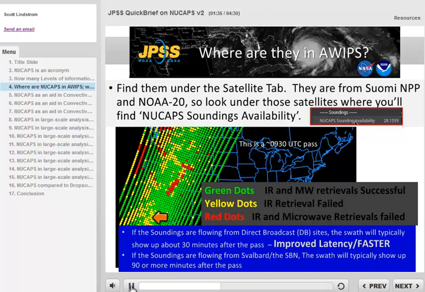If yellow, then the infrared retrieval failed, but a cloudy sky microwave retrieval did not. The resultant sounding is very smooth. If red, both infrared and microwave retrievals failed, and the sounding will likely look unrealistic.